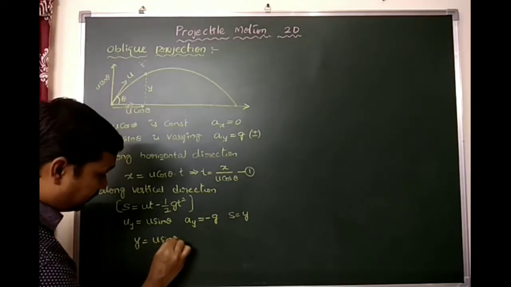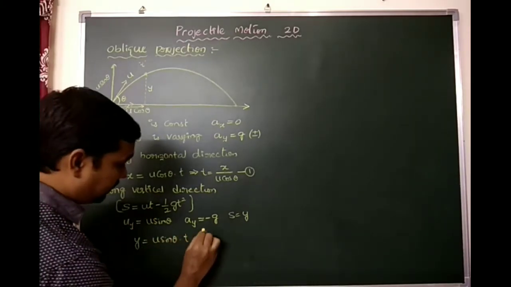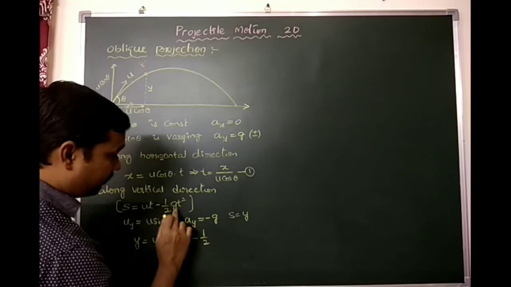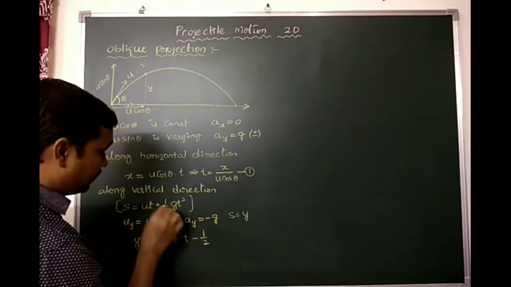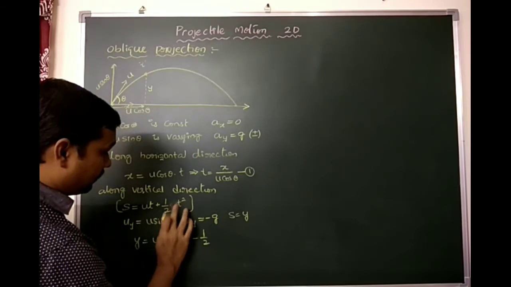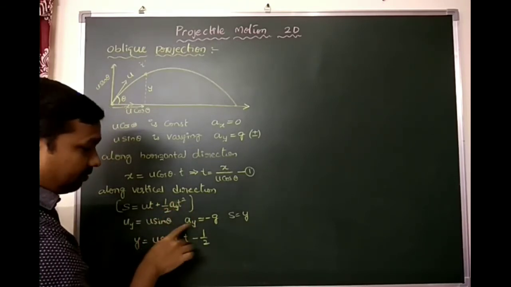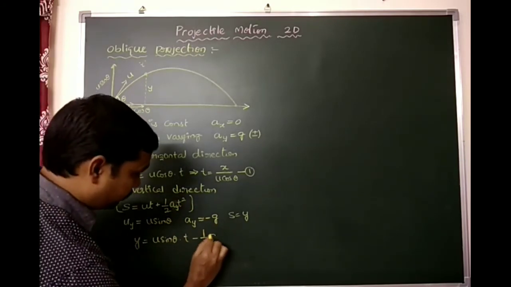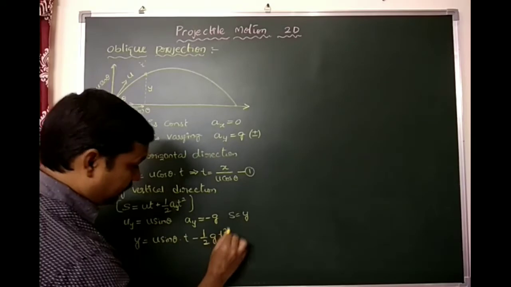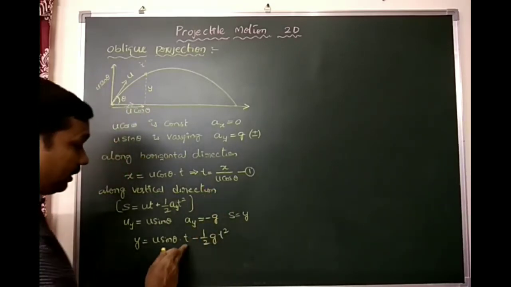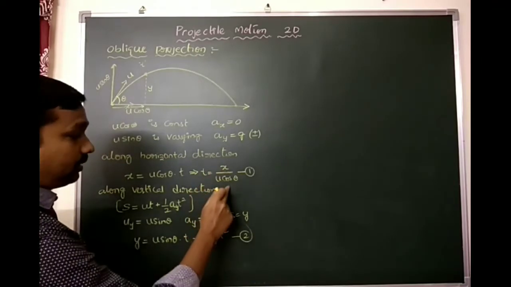u sin theta into t, minus half ay t square. Instead of this you can consider ay equals minus g, so directly we can write minus half g t square. But t equals x by u cos theta.